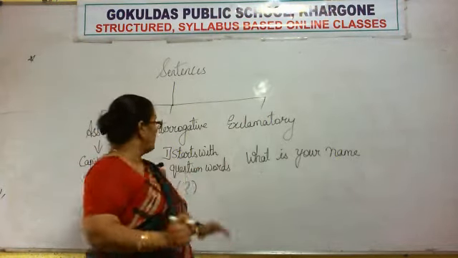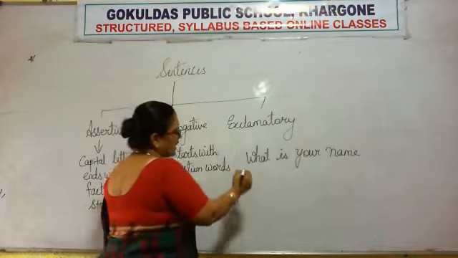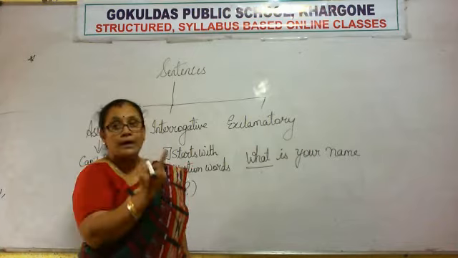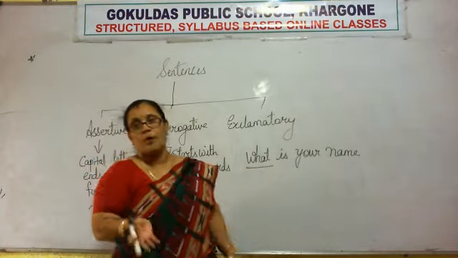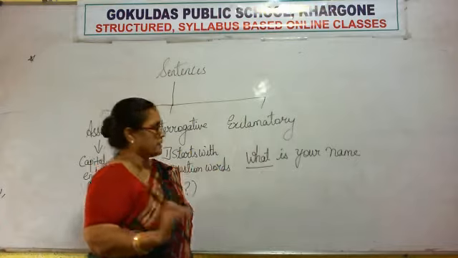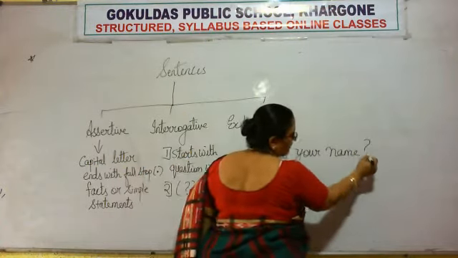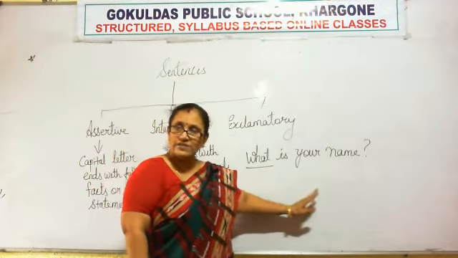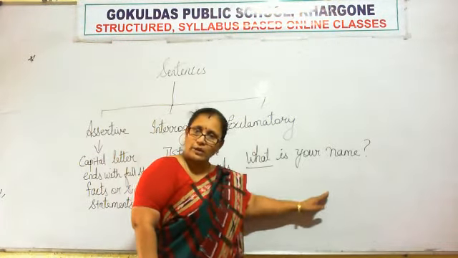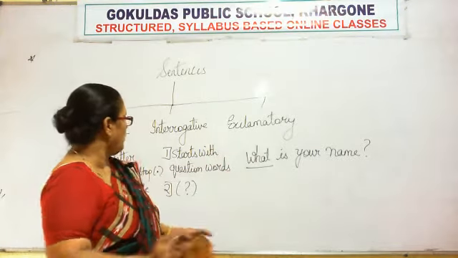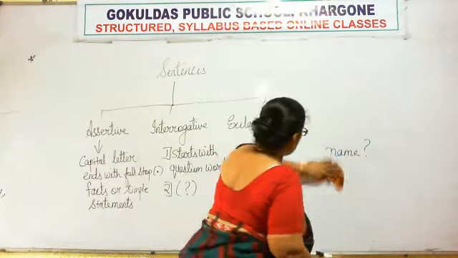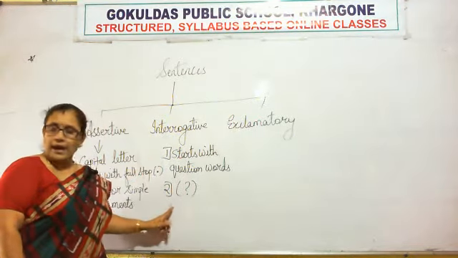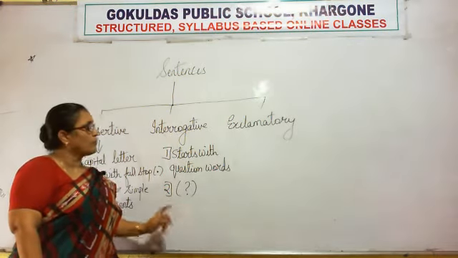So remember the rule that it starts with a question word, and there is a mistake in the sentence. Ma'am might have forgot to put the full stop, or it might not have got printed, or whatever it is, right? So you will put a question mark and you will identify it as interrogative sentence and write down this sentence is an interrogative sentence, right? So what are the things that identify an interrogative sentence? Yes, starts with a question word and ends with the question mark, right?